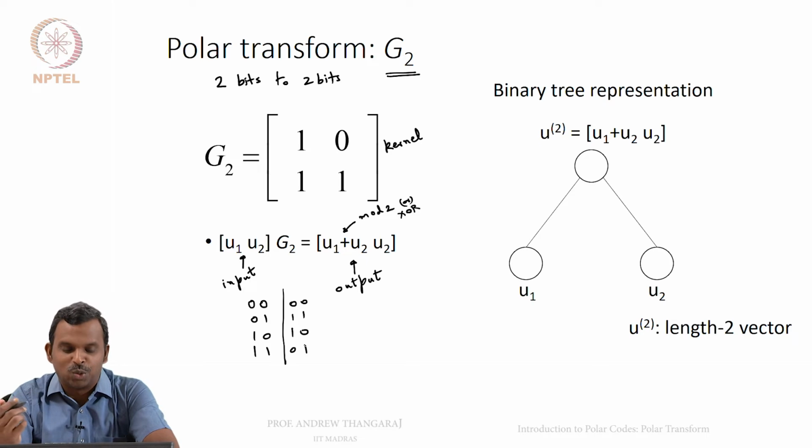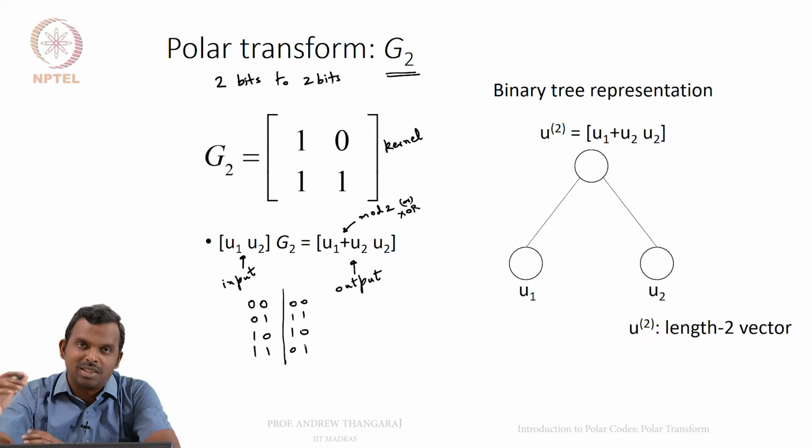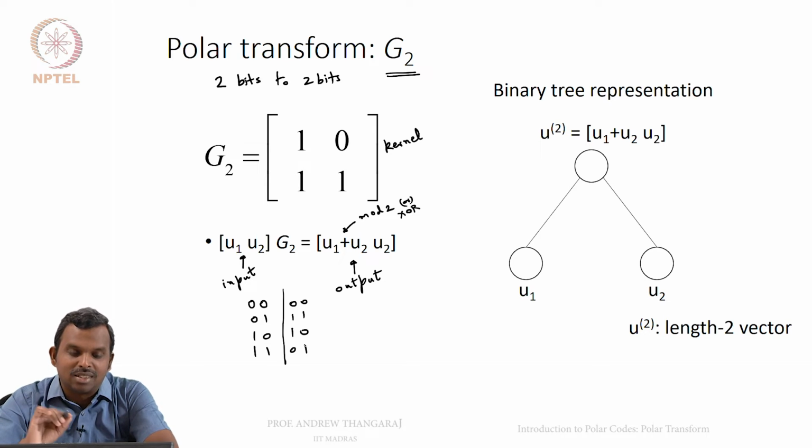There's nothing more to talk about it, but you will see the way you can use this to cleverly combine and create transforms for longer strings, and then what properties they have. That's crucial. So, you will see it works out very nicely. All big stories have a very small starting point. So, this 2 by 2 transform is the starting point for polar codes.